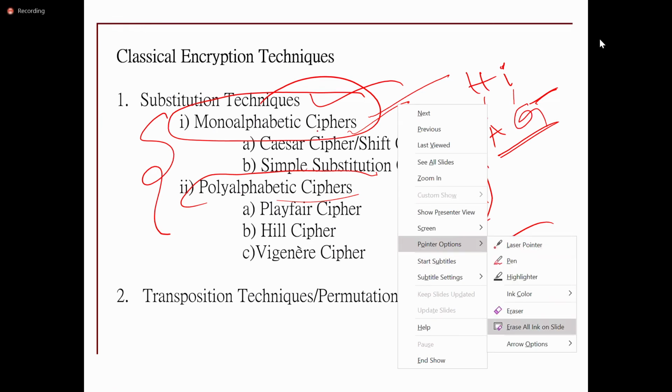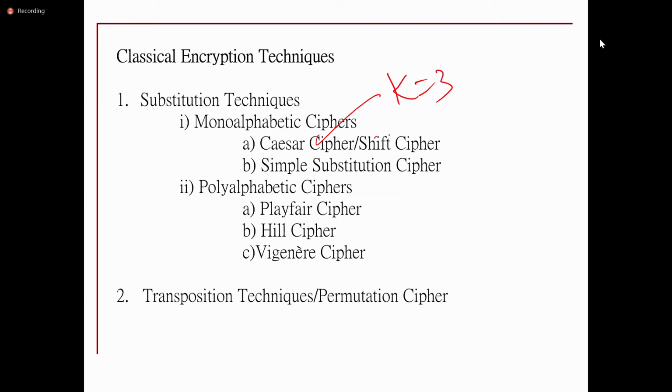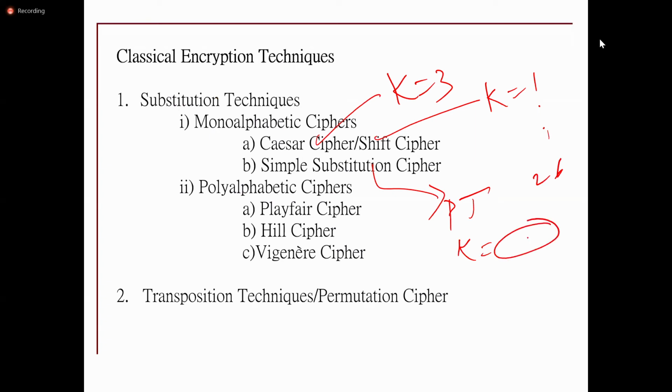So Caesar cipher means K value will be 3. Shift cipher means K value is 1 to 26. And simple substitution means plain text will be there, key will be there, a key may be some word. And then it takes the key and the entire key will be written. So all the alphabets will be written. So first it will take A, B, C, D and all.